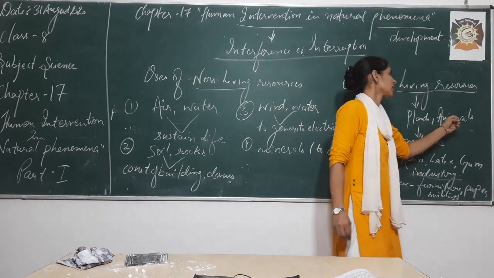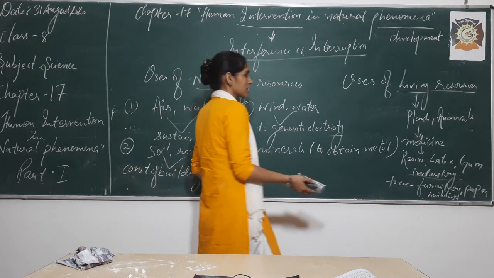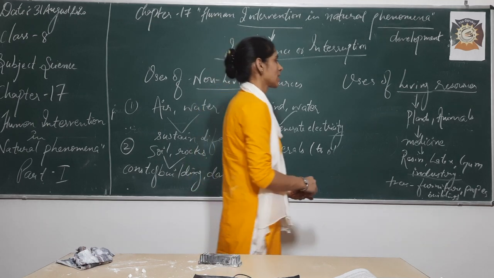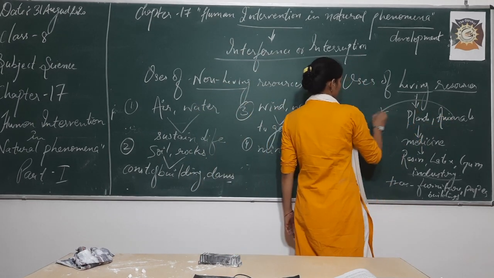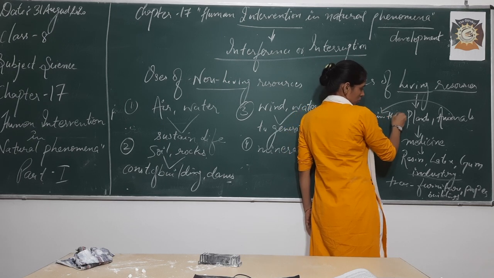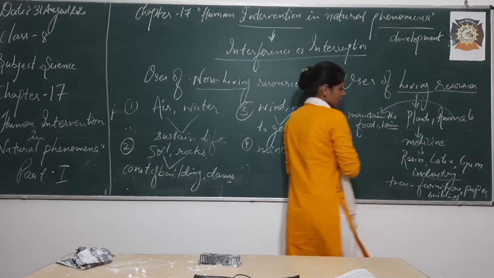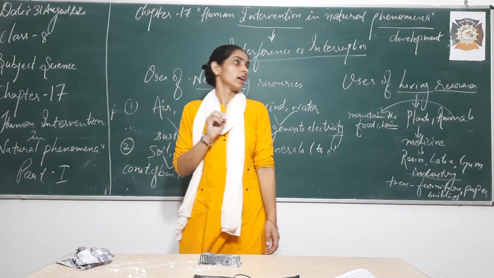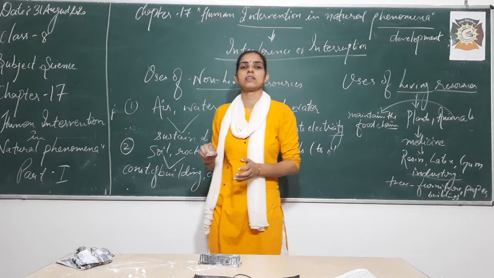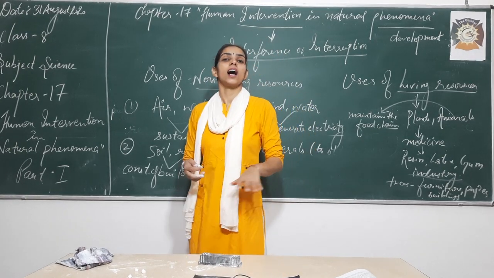In the same manner, we need animals. For what purpose do we need animals? There are a number of reasons. The first one is that animals help us in maintaining the food chain. If we deprive ourselves of various species of animals, our food chain will be disturbed. And what will happen if the food chain is disturbed?